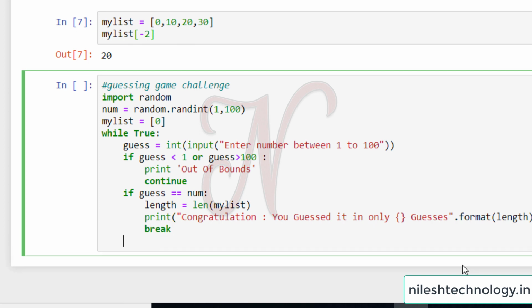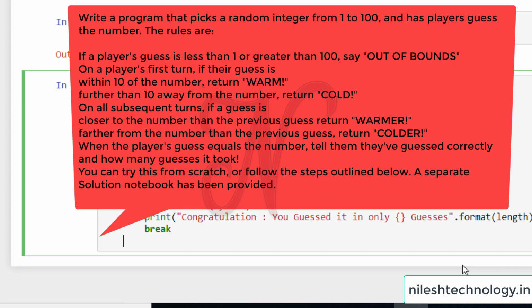Then see here, if your guess and number are not the same, then see, this is the question. For the first attempt, my output is cold and warm, and for the next attempt my output is colder and warmer.